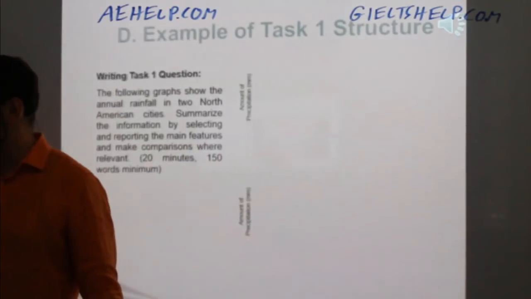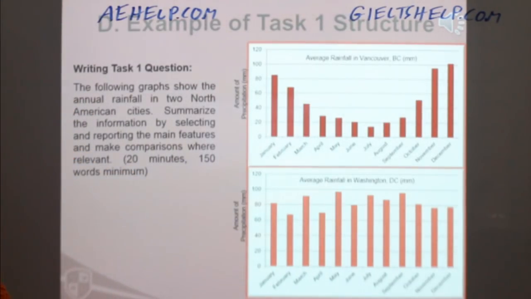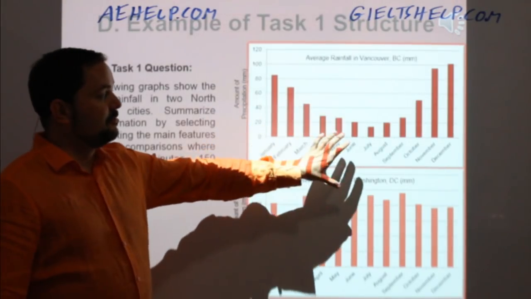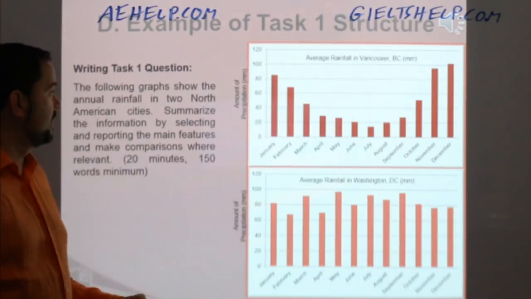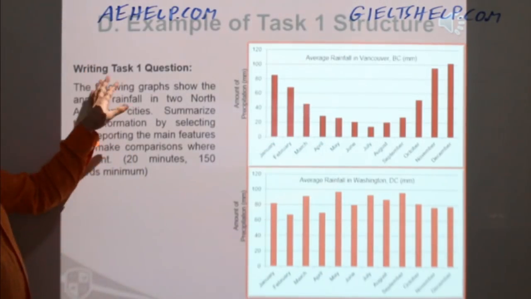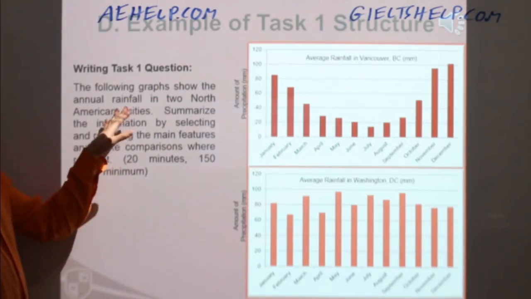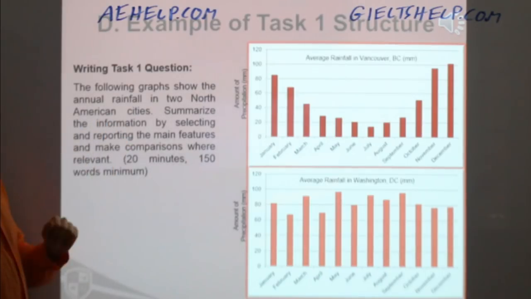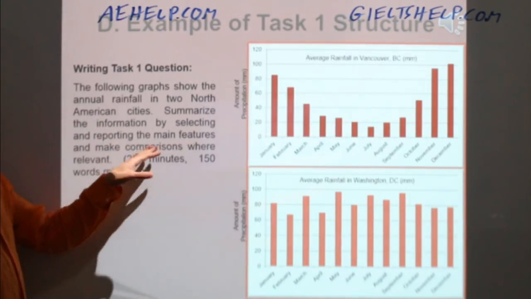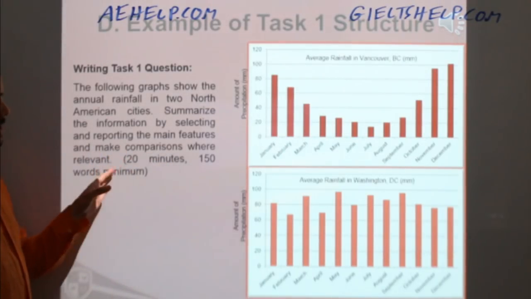So we'll do that in a minute. Let's take a look at an example question. All right. So here you're looking at a couple of bar charts, and here is the question for them. Writing Task 1. The following graphs show the annual rainfall in two North American cities. Summarize the information by selecting and reporting the main features and make comparisons where relevant.